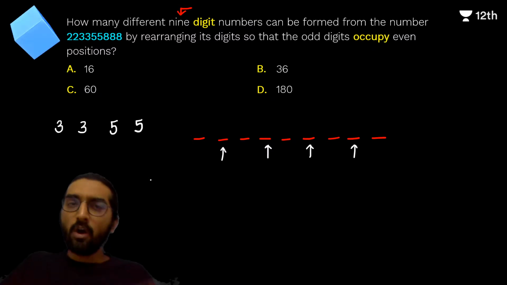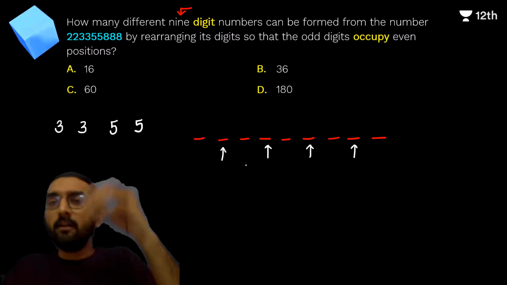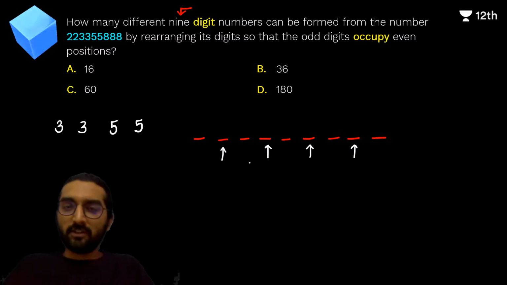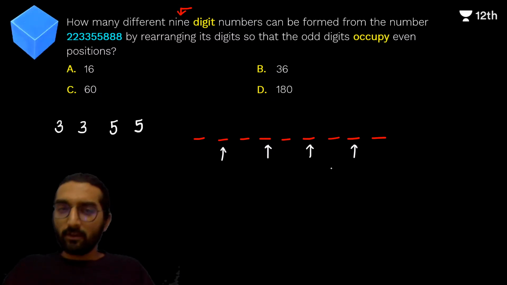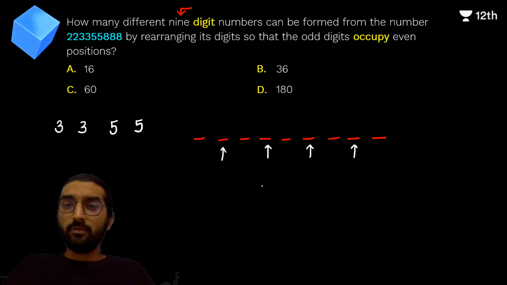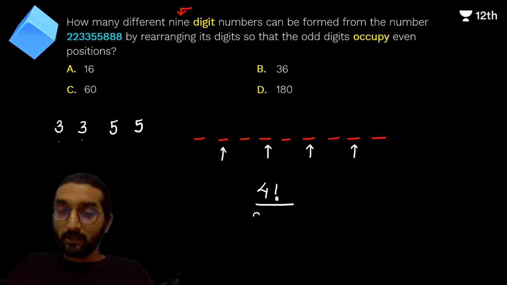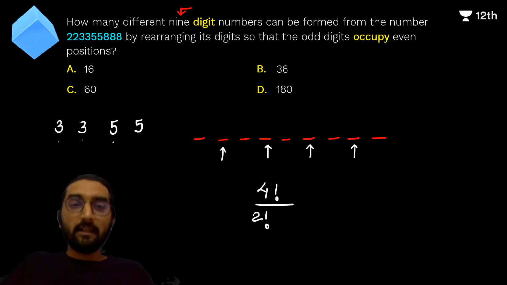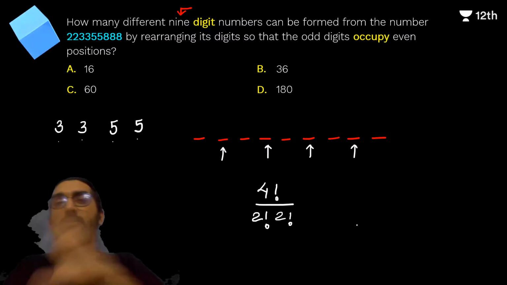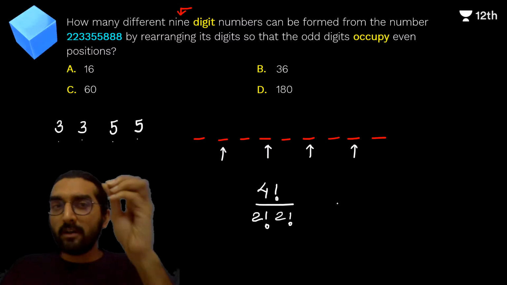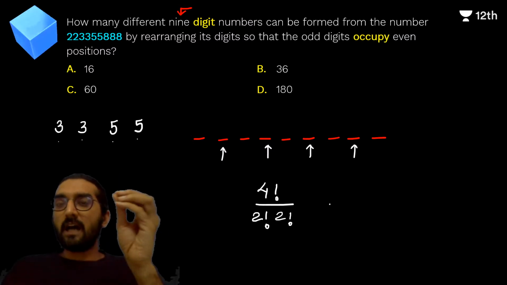So there are four odd numbers to be put in four even positions, and hence this can be done in 4 factorial ways. But in this, these two are repeating and hence you need to divide by 2, and these two are also repeating and hence you need to divide by 2. So this is the story of how the odd digits are to be positioned.